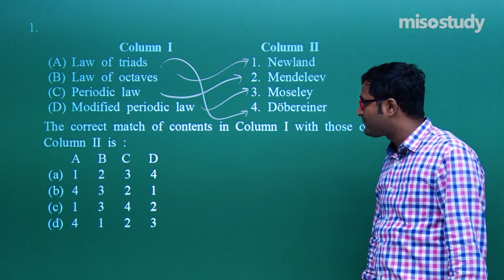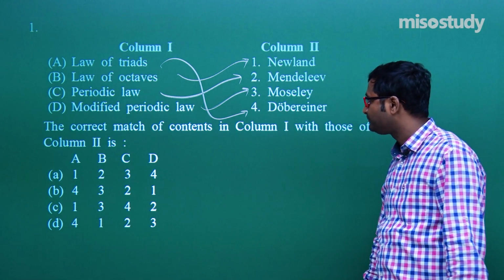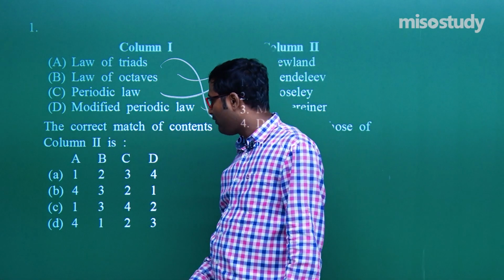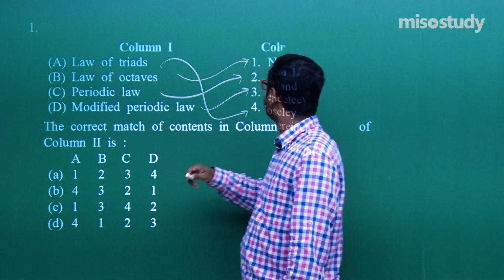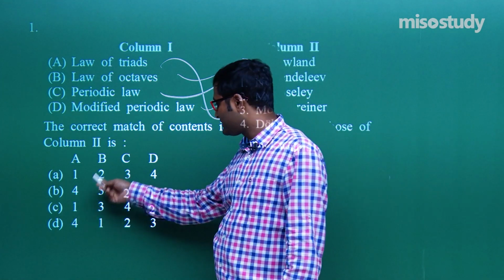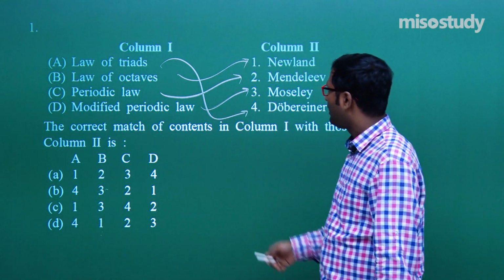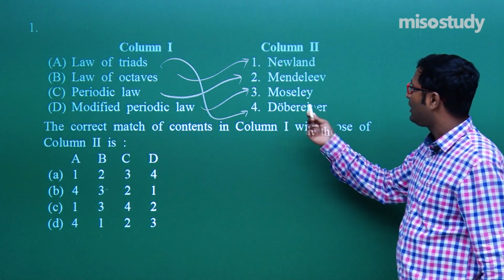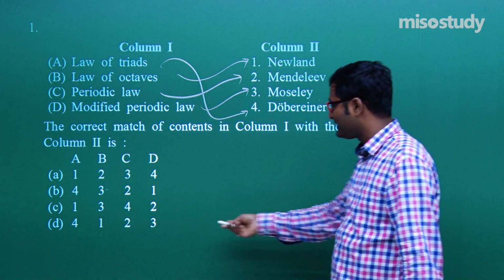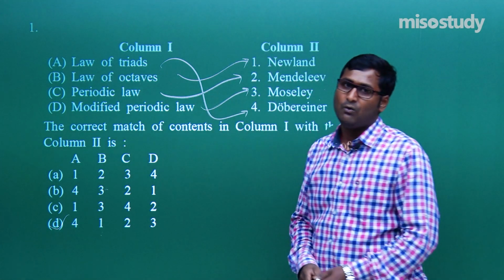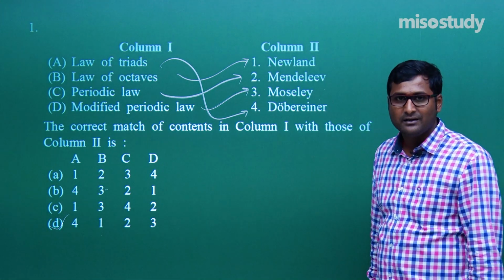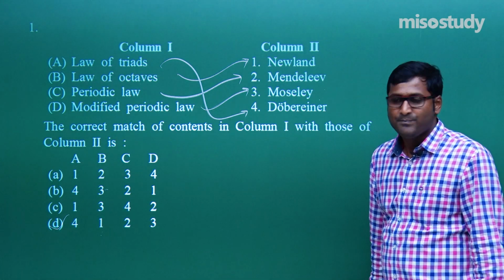Now check which option is correct. For A, law of triads, that is 4, and law of octaves, that is 3. This one is 1. Periodic law, Mendeleev, that is 2. The modified periodic law, given by Moseley, that is 3. So for question number 1, we say D is the correct option. Am I right? Yes sir, you are definitely right here.